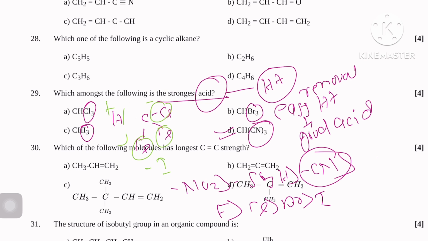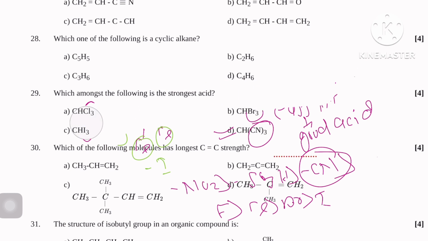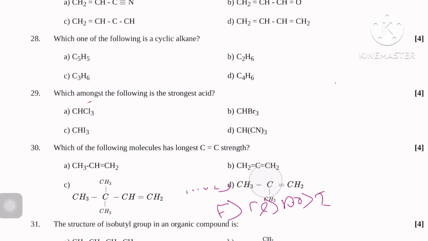Next, 30. This one is also very simple. Which of the following molecules has the longest carbon double bond? For this question, on the basis of hyperconjugation also you can see. How?